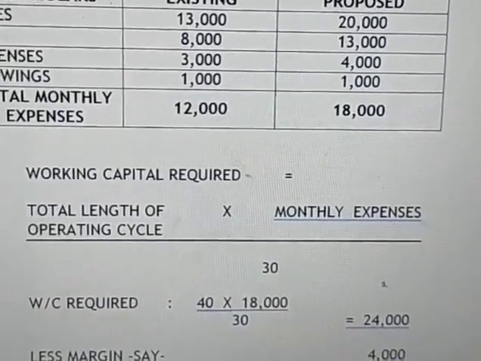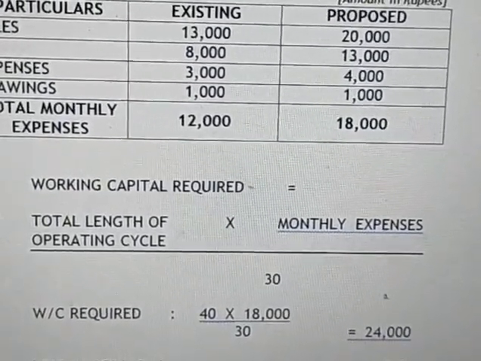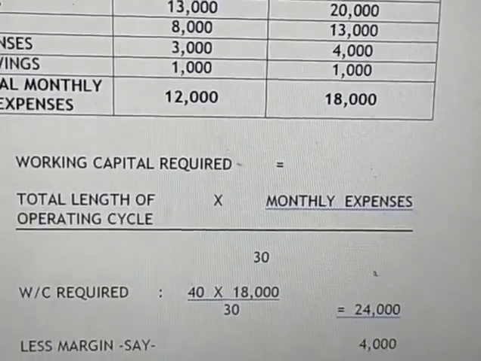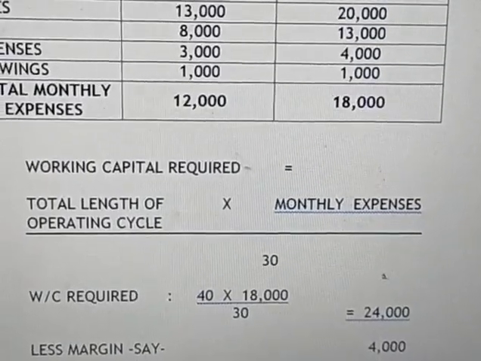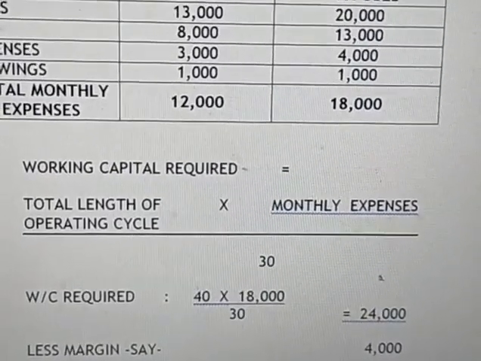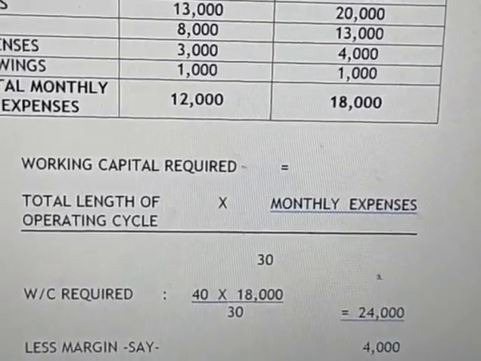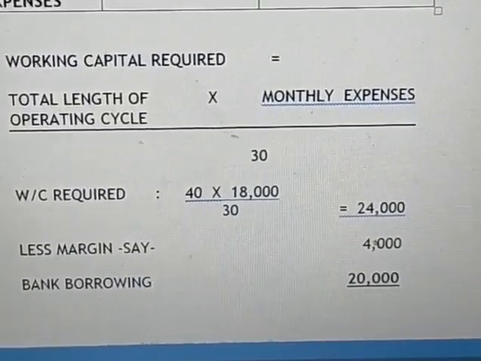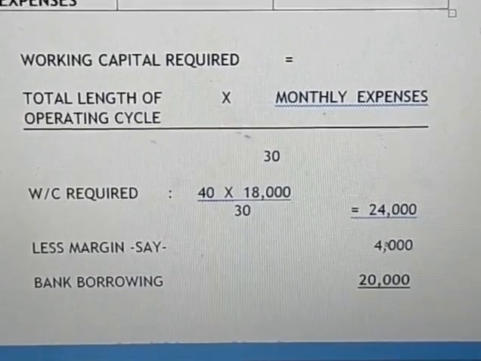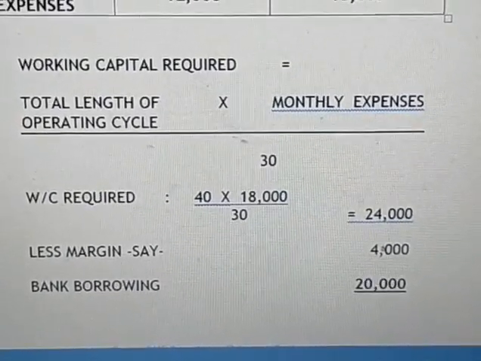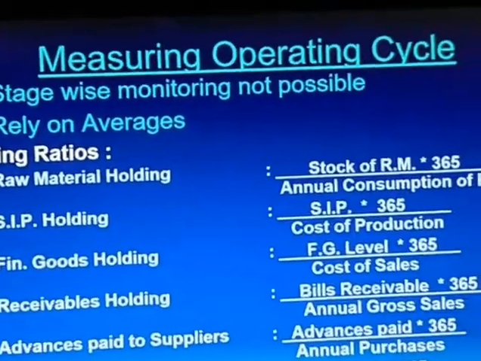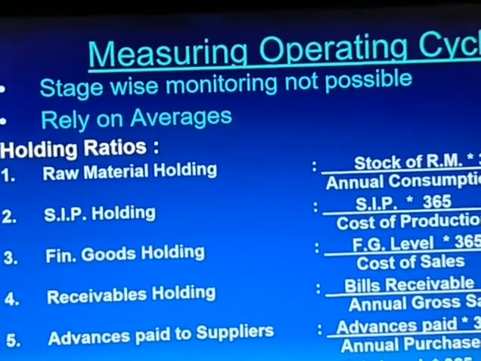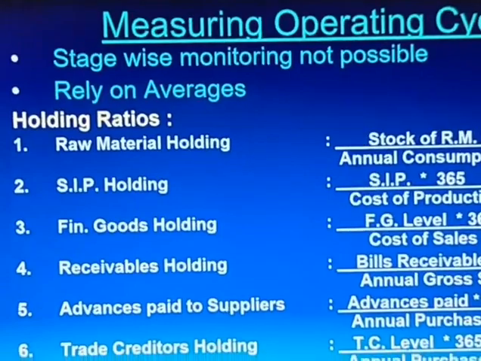So working capital required is 40 days, that is 40 days into 18,000 and divided by 30, it is coming to 24,000. Let us say margin, that is 4,000 from the customer. Bank borrowings are 20,000. So like that we have to fix the working capital in respect of the operating cycle. See, measuring of operating cycle. Stage wise monitoring not possible, but rely on averages.